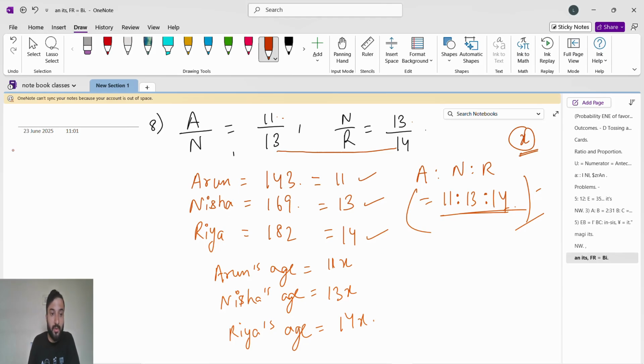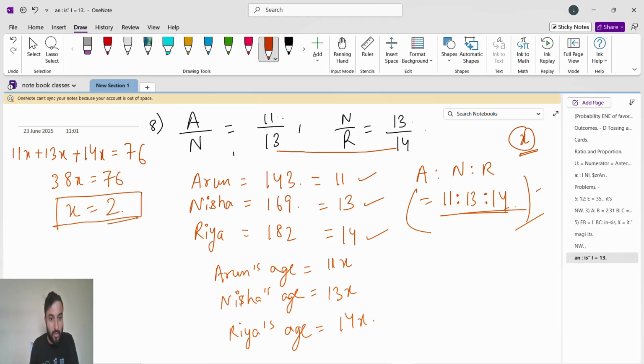They said the sum of their ages is 76. So 11x plus 13x plus 14x equals 76. We add 11 plus 13 plus 14 and get 38. So 38x is equal to 76. So x equals 76 divided by 38, we get 2. x is 2.